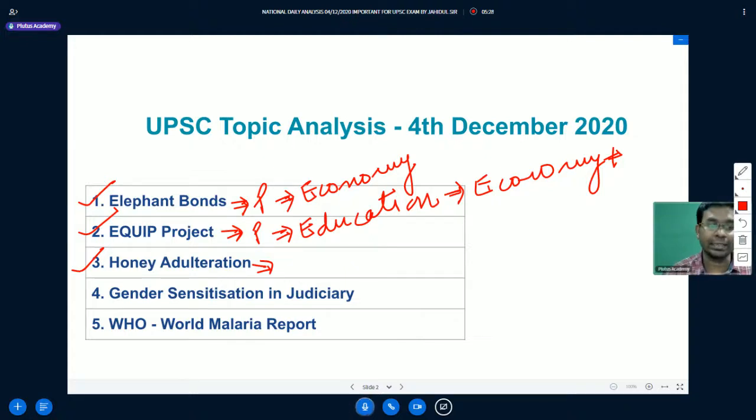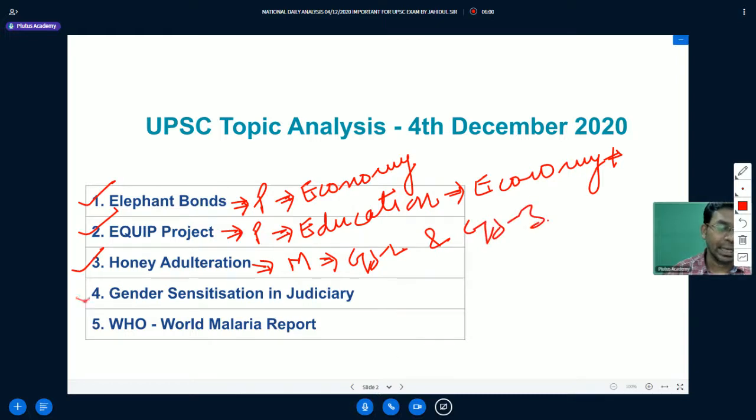So we will understand this particular issue in detail, with reference to the mains perspective of the UPSC paper. Honey adulteration is associated with how health and health related things are being regulated in India. You can connect this topic with General Studies Paper 2 and at the same time General Studies Paper 3.